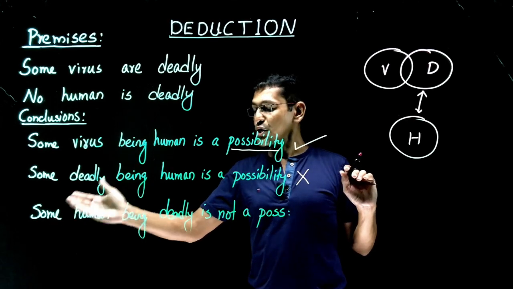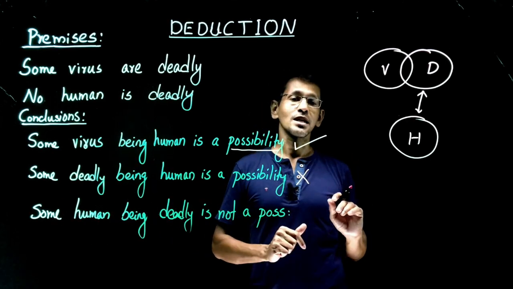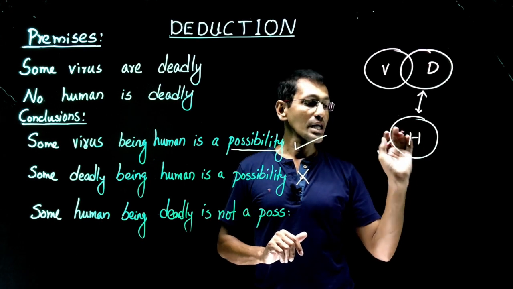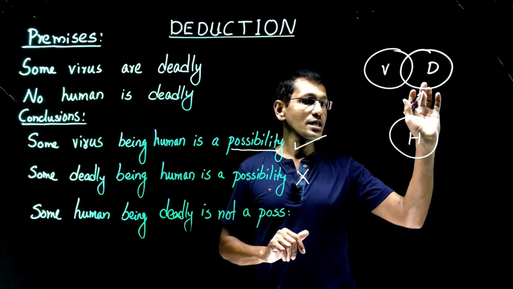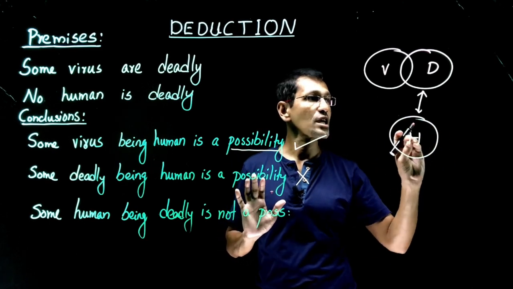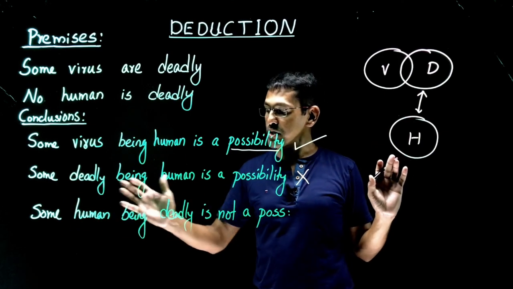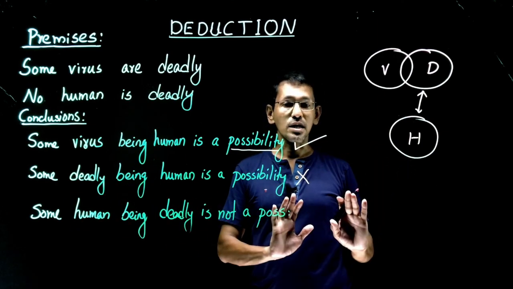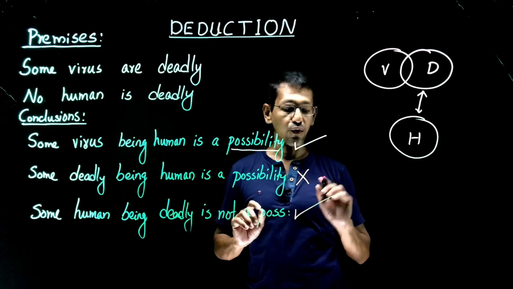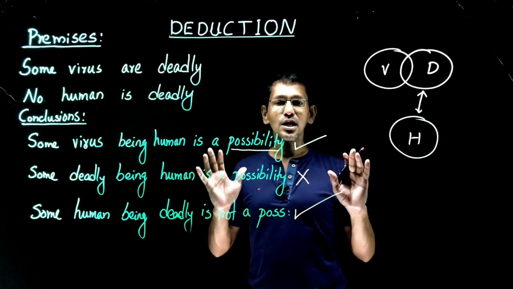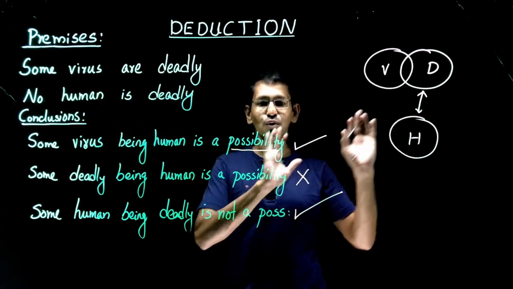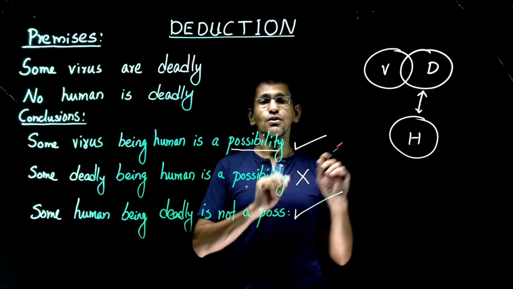Third one, some human being deadly is not a possibility. Well, look at it. That is correct, because human cannot intersect with a deadly. So some human being deadly is not a possibility. Since it is not a possibility, that is valid. So that one follows. So ultimately, possibility questions are straightforward questions. If it is possible, yes, it follows. If it is not a possibility, it doesn't follow.